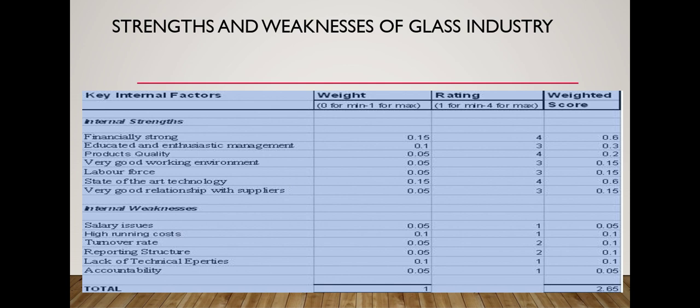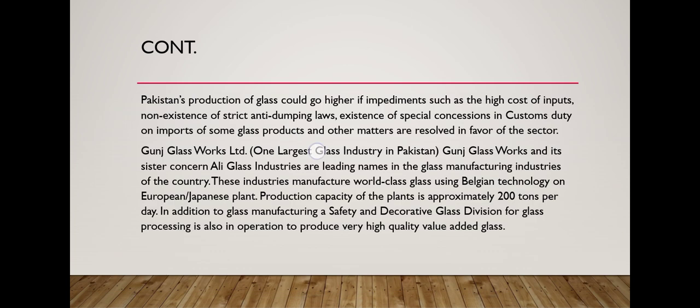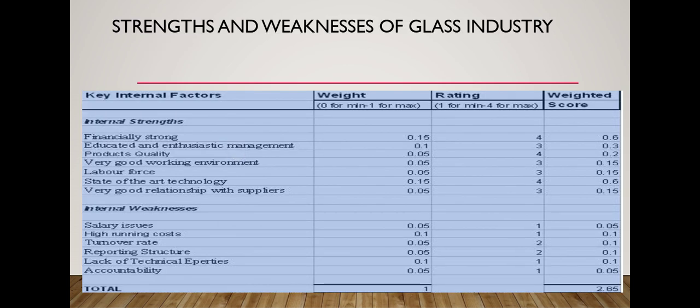You can see the internal strengths and weaknesses of the glass industry. Internal strengths: financially strong, educated and enthusiastic management, product quality, very good working environment, labor force, state of the art technology, and very good relationships with suppliers. Internal weaknesses: salary issues, high running cost, reporting structure, lack of technical expertise, and accountability.